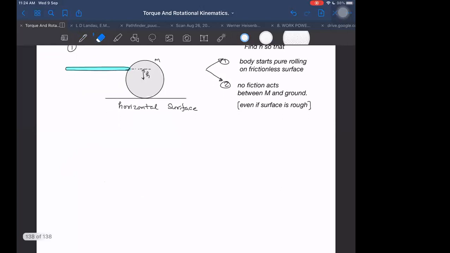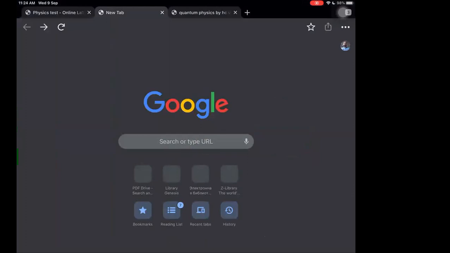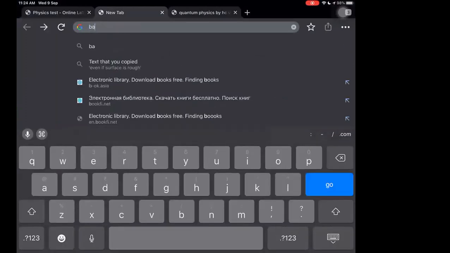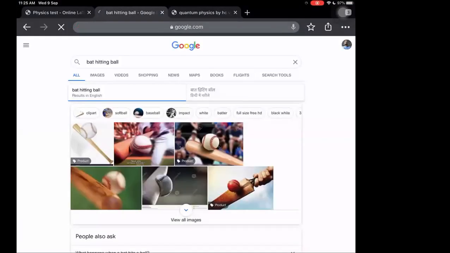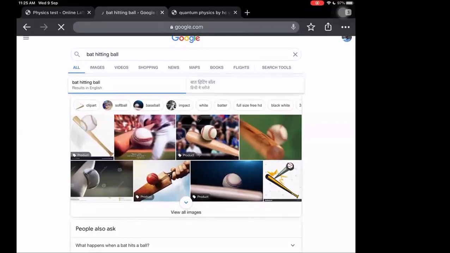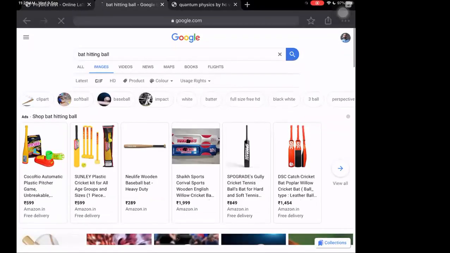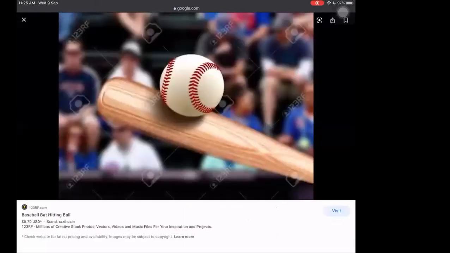Now I wanted to give something else, but I don't know how to give it. Let me take help of the internet for that. I want to take an image of a bat. A bat hitting a ball will be better, I think. Let us see if I can get some images. Yes, I have some images here. Can you see the images I'm showing you here? Yes, sir.